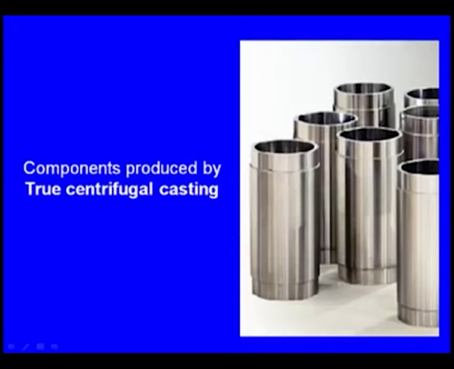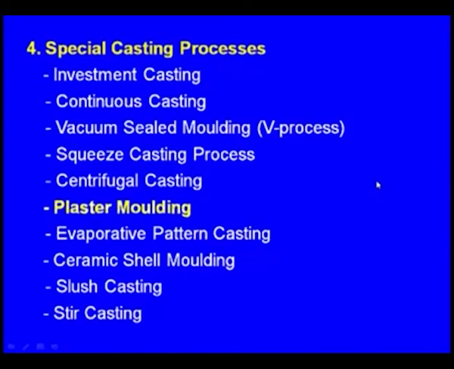So these are the typical components produced by the true centrifugal casting process. We can see, these are all the components produced by the true centrifugal casting process. Next one, let us see the plaster molding process.